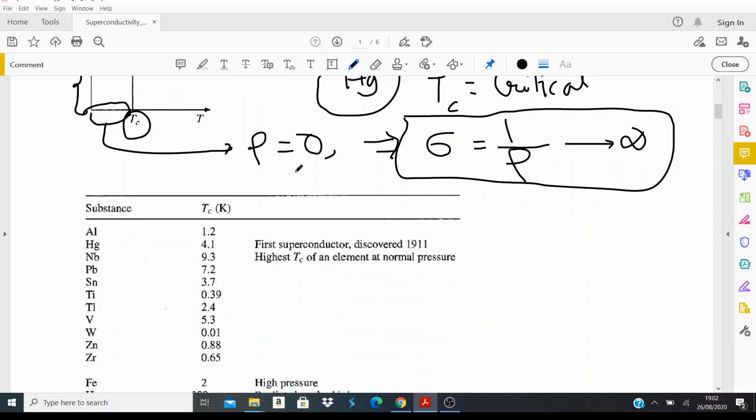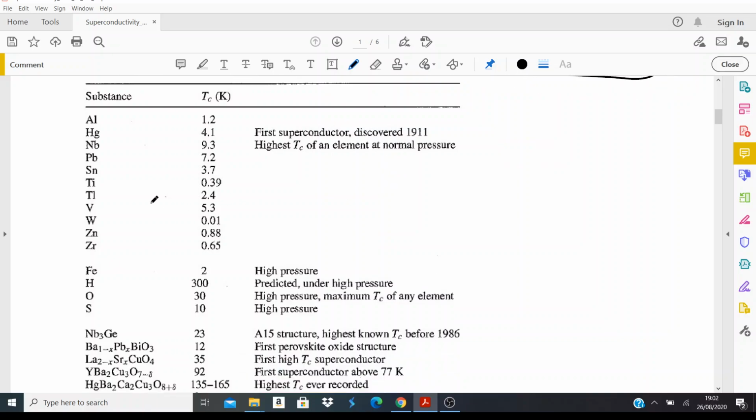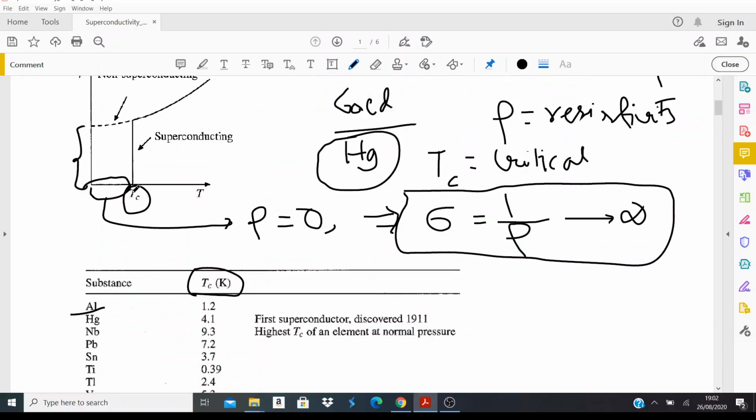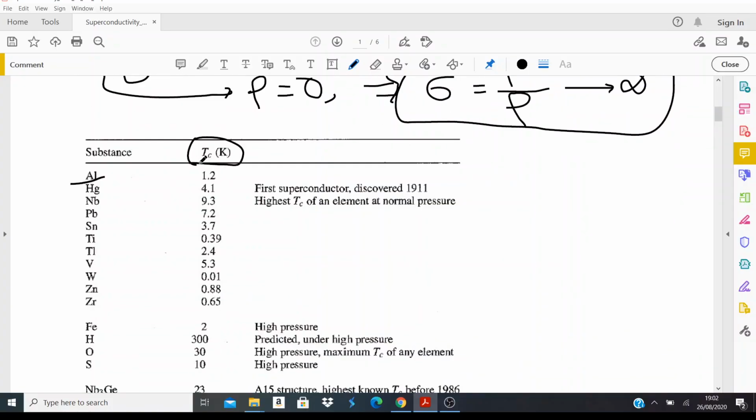Okay, and let me give you a list of superconductors. You can see we have aluminum, then mercury, niobium, titanium, all kinds of different elements, right? And for every superconductor, the important parameter is the critical temperature, below which the sample becomes a superconductor. If somebody asks you what this critical temperature is: if you are at a temperature bigger than the critical temperature, then the material is normal. Normal means it's not superconducting. That's the normal state of the material.